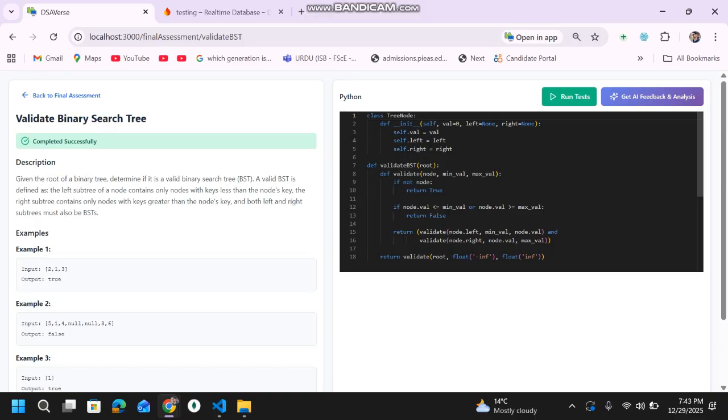And if it successfully passes all the test cases, then the problem is completed successfully, as you can see. And these are all archived in the database. So whenever you come back and a problem is in progress, you can start from where you left off. These test cases are not static. You can add more test cases. I'll show you this feature in the admin panel.